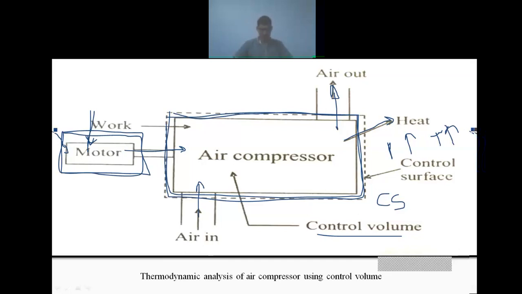Because in the gas turbine or air compressor, we consider that system as a control volume, and based on that we analyze how much heat is inserted, how much work is going in, and how much work is going out. We have to know how much energy crosses the boundaries, or how much energy is given to that system.